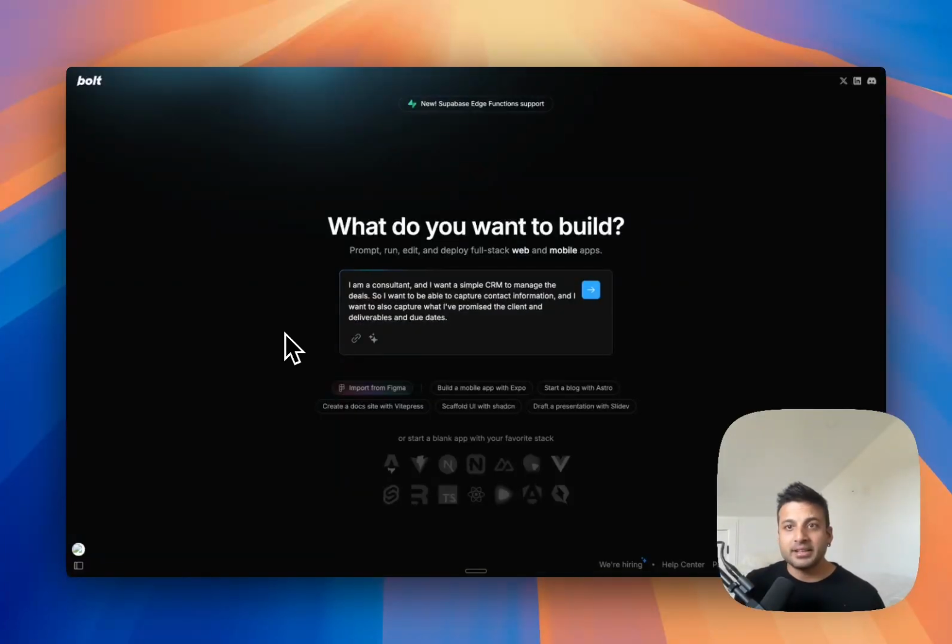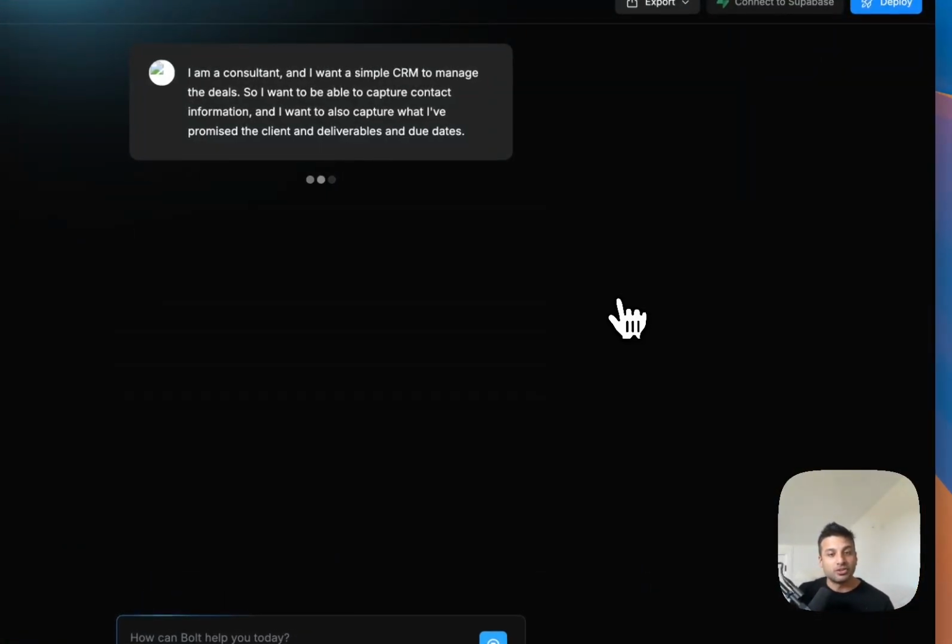So the third and final site here to test out is bolt.new. Very similar to Lovable and Replit in its capabilities. But a cool thing it has is import from Figma. So if you have an existing design, you can import that directly from Figma, and it will build it based on that design. But again, I'm going to give it the same prompt that I gave the other two, and let's see how it works.